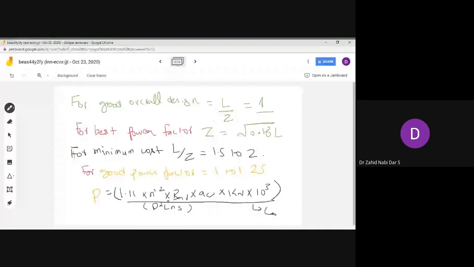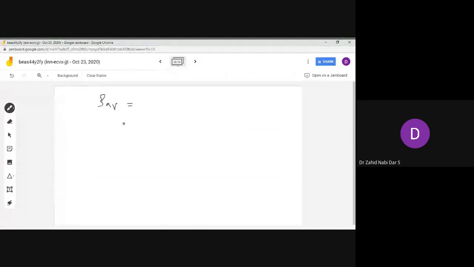We have to go for the consideration of choice of BAV. So the three factors that are most vital in the choice of your BAV. What is BAV? BAV is specific magnetic loading or average magnetic loading.